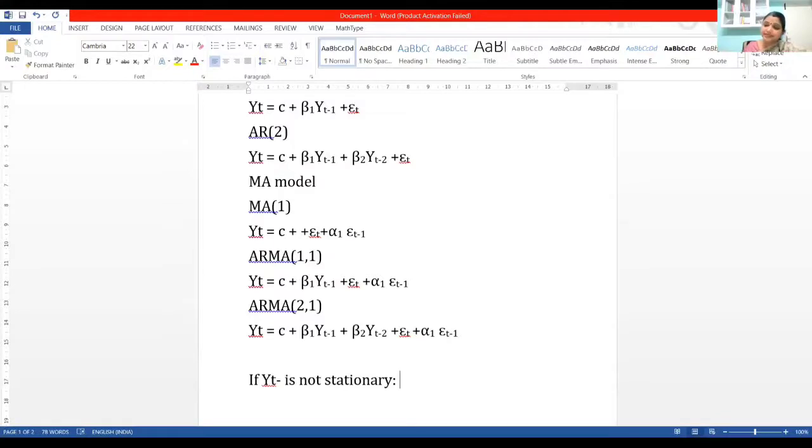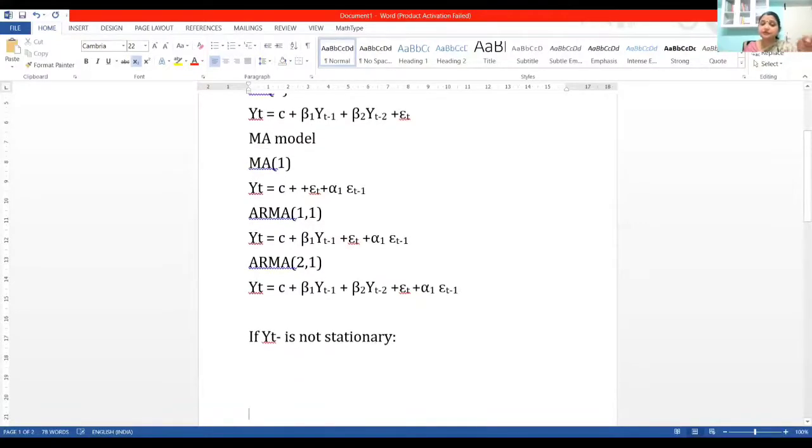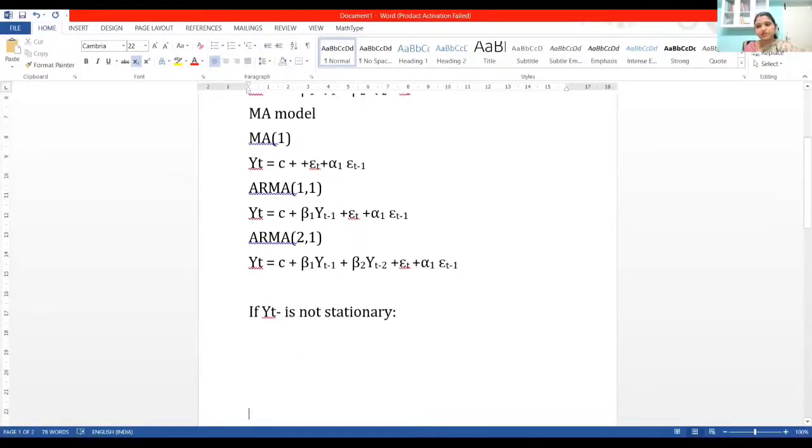We need to attain stationarity, because right from the first session we have been saying stationarity is the most important attribute we expect of any time series, to utilize its properties for future analysis or for predictions.